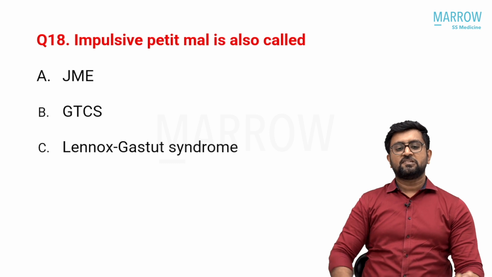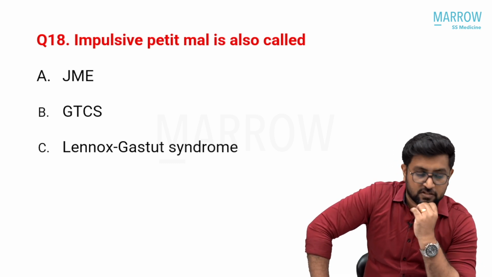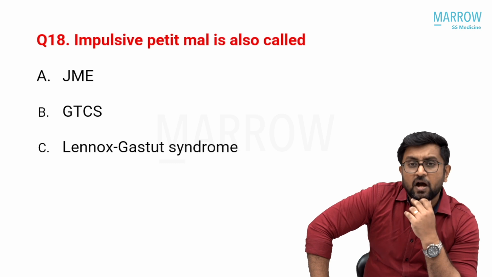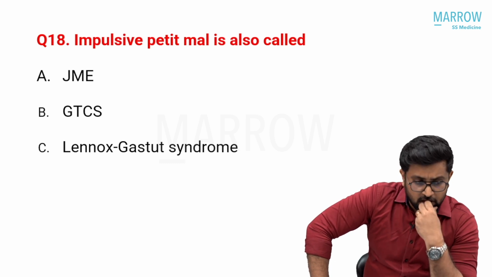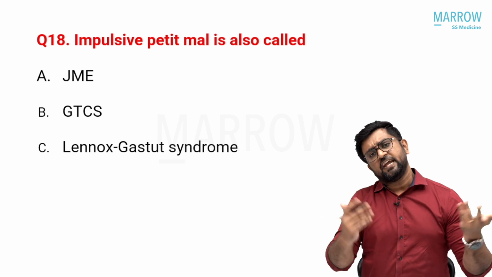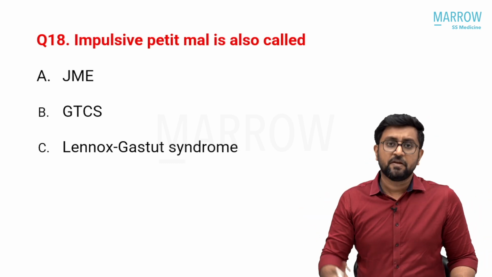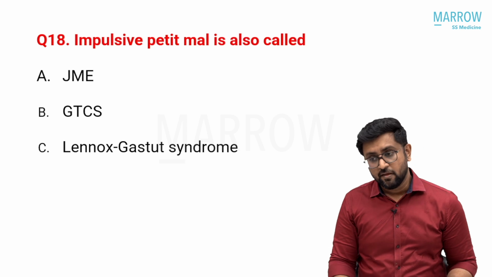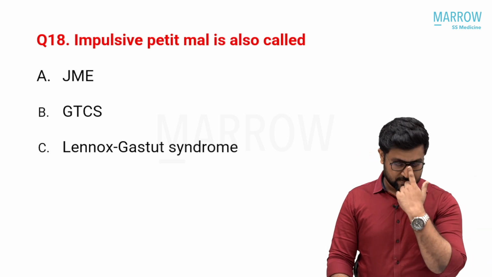Next question is impulsive petit mal. Again, I feel it is not a good question. These classifications, petit mal, which means little disease, are age-old entities that have not been used for years, maybe decades. This is the oldest name. So petit mal was initially the name given for complex partial seizures, with the initial phenomenon of a staring look and all.